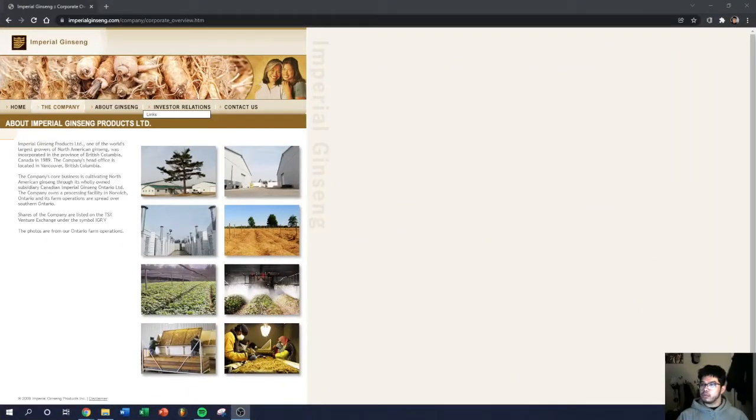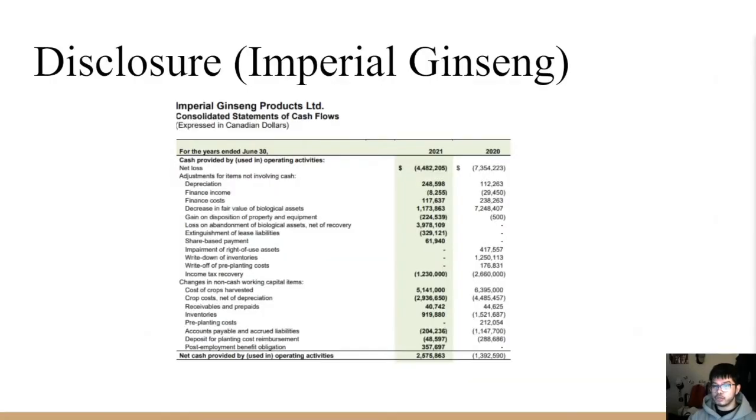One of the companies that we've chosen to do an example on is Imperial Ginseng Products. This is a ginseng business that is headquartered in Vancouver, British Columbia, but the processing facility is in Ontario. This company is also listed on the TSX Venture Exchange and goes under the symbol of IGP.V. Per IAS 41, paragraph 40, it states, and also circling back to slide 8, where we spoke about disclosing for aggregate gains or loss for biological assets.